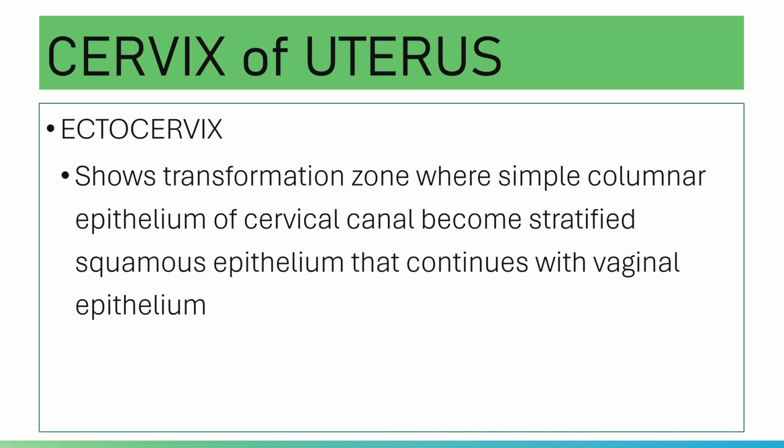And then you have your ectocervix, or your portio vaginalis. The ectocervix is the portion of the cervix that projects into the vagina. The ectocervix shows a transformation zone, where simple columnar epithelium of the cervical canal becomes stratified squamous epithelium that continues with the vaginal epithelium accordingly.